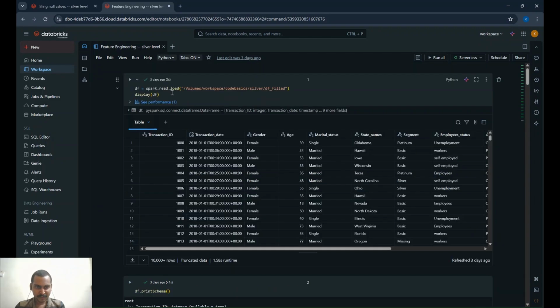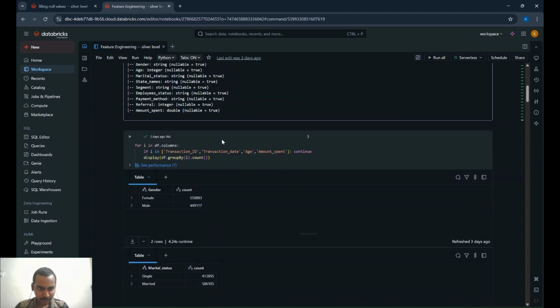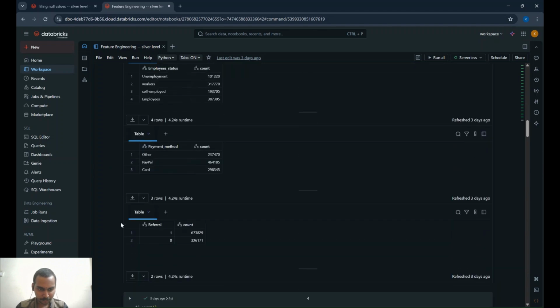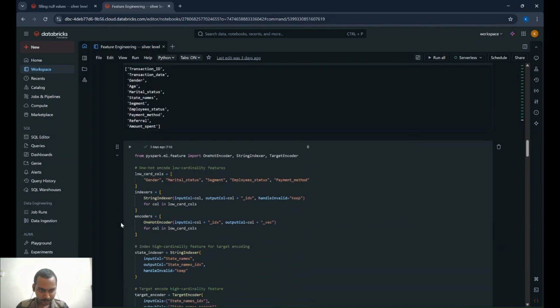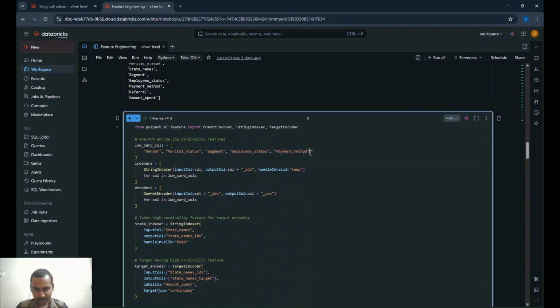Let me show you the feature engineering process that I have performed on my dataset. This is the schema of my dataset, and this is the value counts that I performed. These are the categorical columns that are perfect for one hot encoding as they have low cardinality.